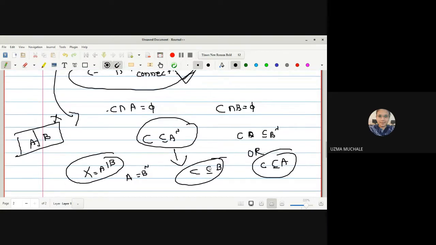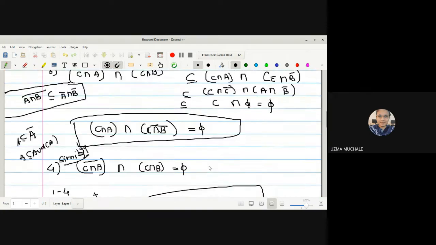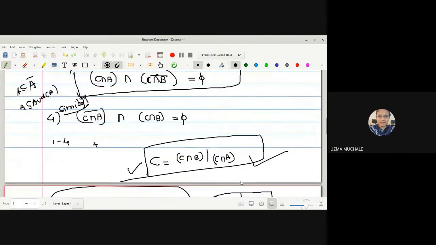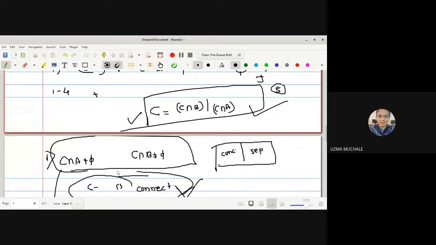Are you getting me? What we have done first is prove the second to fourth conditions. To prove any set to be separated, we have to prove five conditions. Out of the five, we have proved the second, third, fourth, and fifth. The first condition is the important one. What was our assumption? We assumed that the intersections are non-empty. But what should be the right assumption?